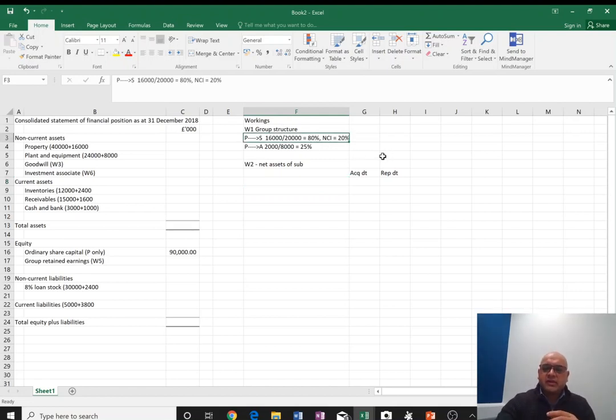An 80% claim will be for the parent and a 20% claim will be for the NCIs. So let's start with ordinary share capital of the subsidiary.